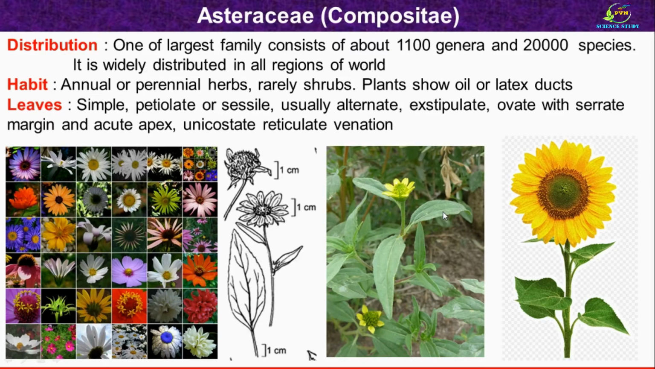Then regarding the morphological characters, first we will see leaves. Leaves are simple, as you can see here. Leaves contain petiole and so described as petiolate. Sometimes petiole is absent and so called as sessile. As you can see here, leaves are generally alternate as well as exstipulate. The shape of the leaf is ovate with serrate margin, as you can observe here, as well as the leaf contains acute apex. Leaf shows unicostate reticulate venation.